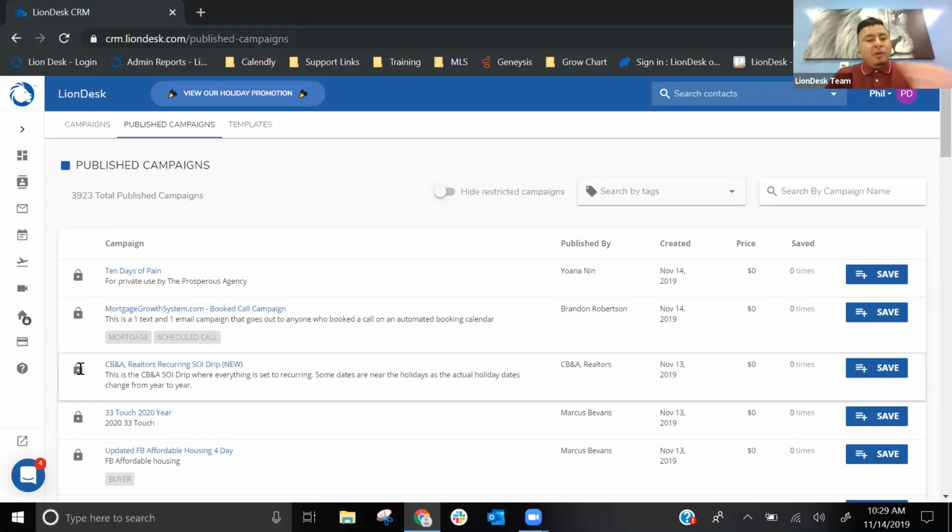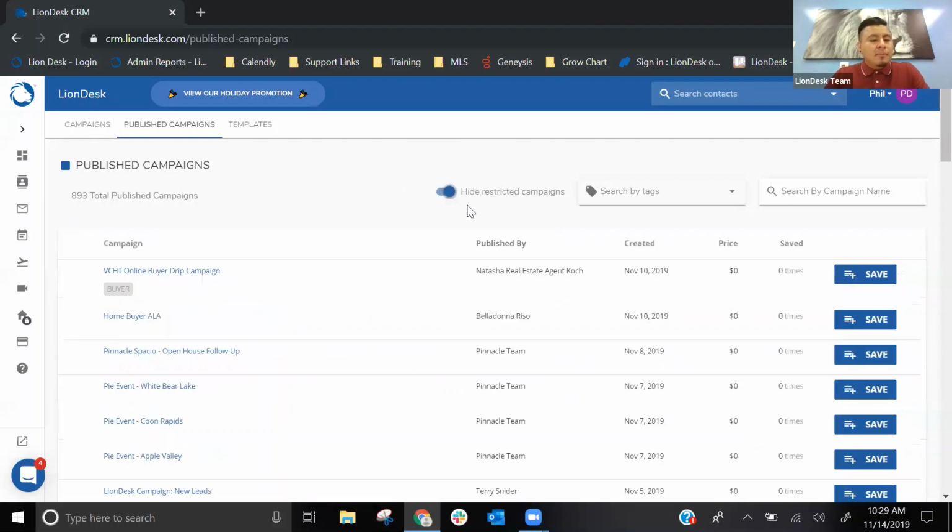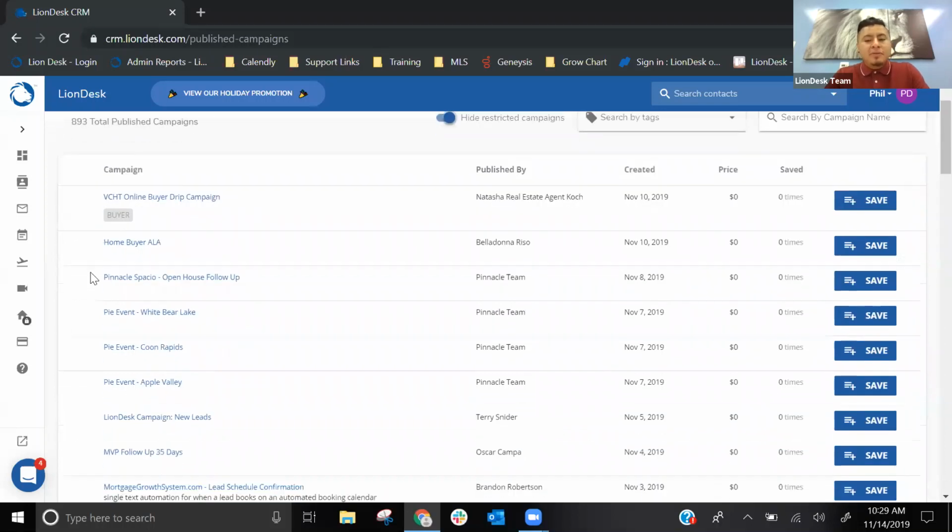However, if you wanted to see free ones that you can download, you will see this toggle button to hide any restricted campaigns. So right now it shows us a little under 1,000. As I scroll below, these campaigns, you don't see that lock, so these are free to download.